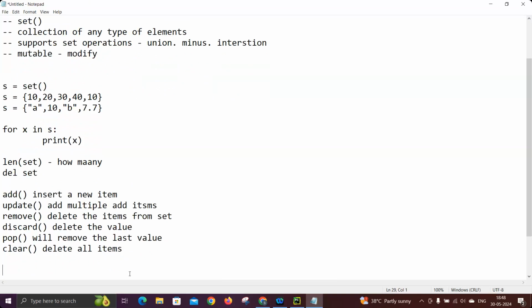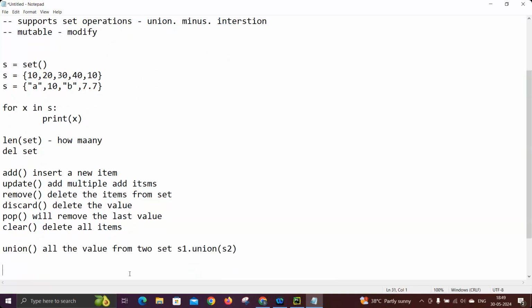These are a couple of methods commonly used as part of sets. Along with that, some other commonly used methods in sets are, first, union. Union will give all the values from two sets. We can join sets, for example, s1.union(s2). So one set can do the union of another set.